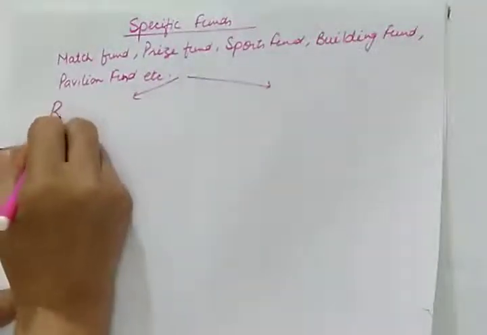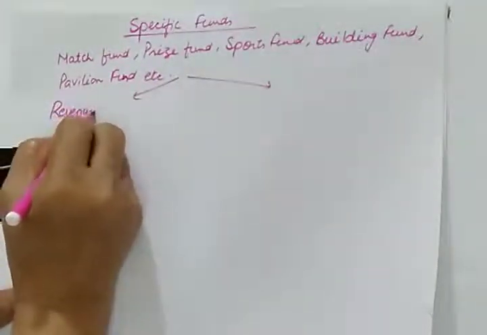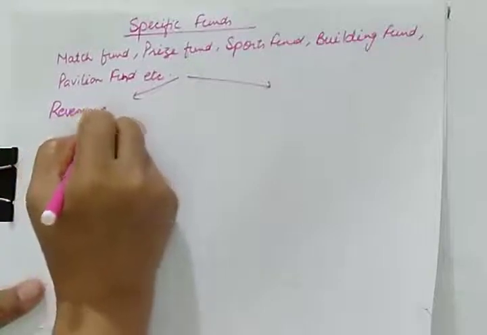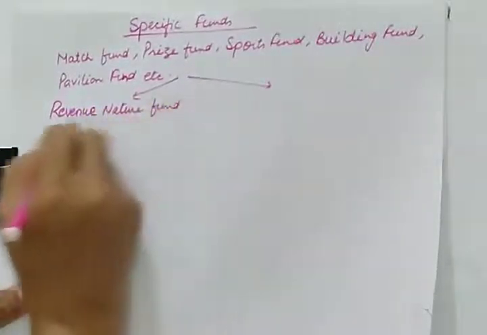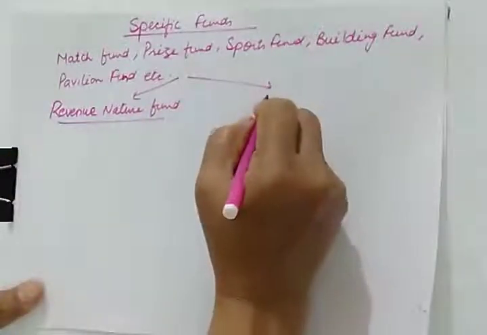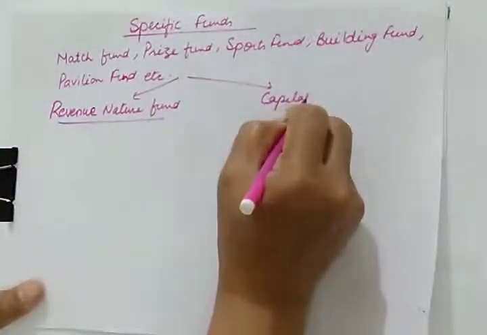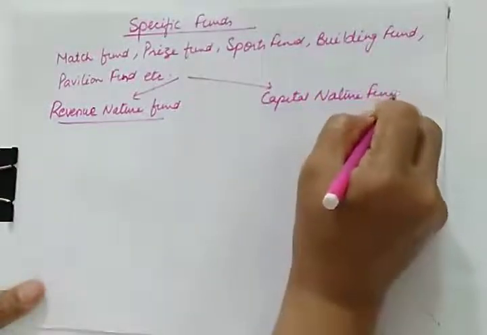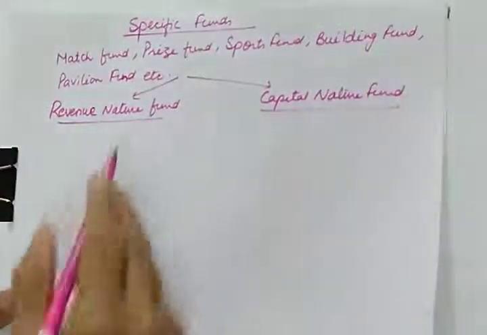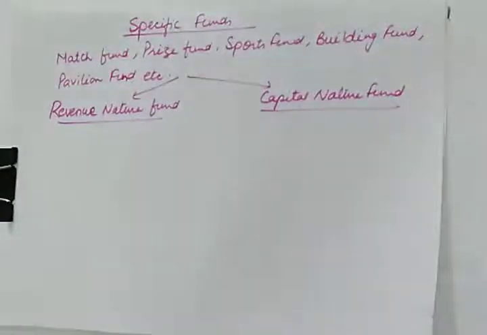One is a revenue nature fund, and the other one is a capital nature fund. What is the basic difference between these two? You can tell the difference by looking at the features.